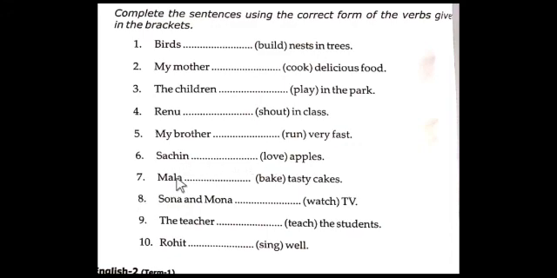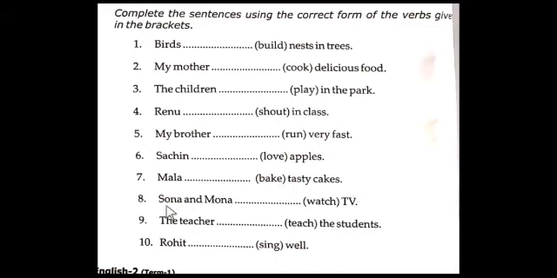Seventh one. Mala dash tasty cakes. So the verb is bake. Can we add the s form to the main verb here? Yes, we must. Why? Because Mala is the name of a girl. Okay, it is in the third person singular. So we must add the s form to the main verb bake. When you add the s form to bake, it becomes bakes. Then Mala bakes tasty cakes. Okay.